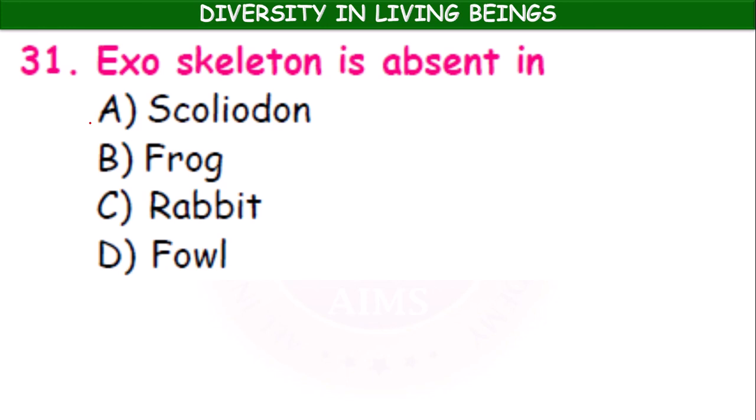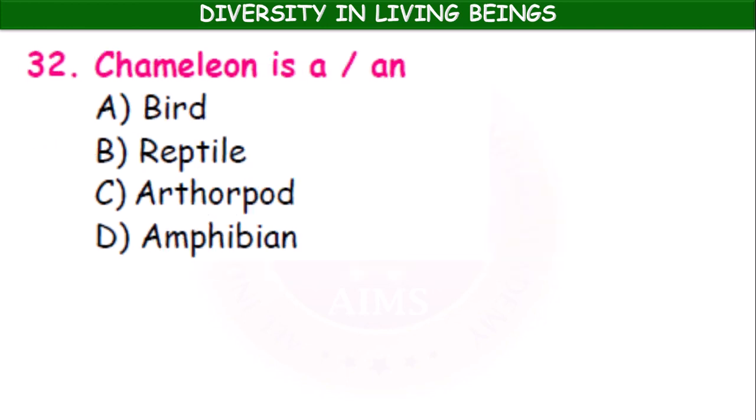Exoskeleton is absent in Scoliodon, frog, rabbit, fowl. Exoskeleton is absent in frog. Chameleon is a bird, reptile, arthropod, amphibian.